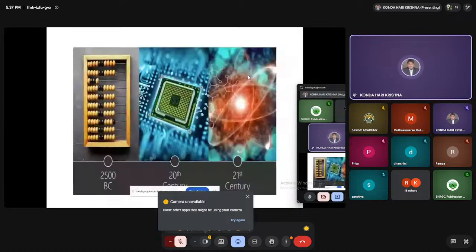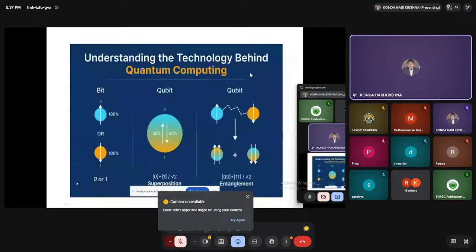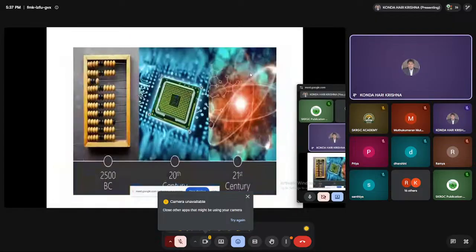If you see here, previously, around 2500 BC, we used the abacus for computing. In the 20th century, we used processors. And in this 21st century, we are now using quantum, just light, which can do all the things.